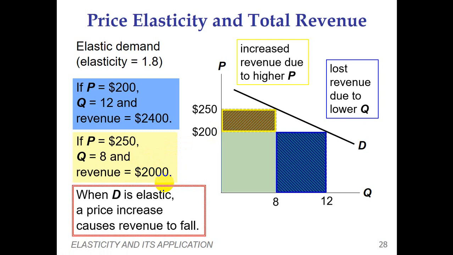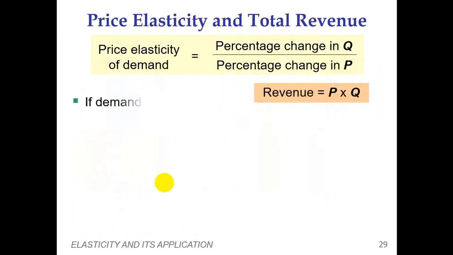Increase in price causes revenue to fall. So in the case of an elastic demand curve, the total revenues are going to decrease. So this is the first case. Now we are going to discuss the opposite case.